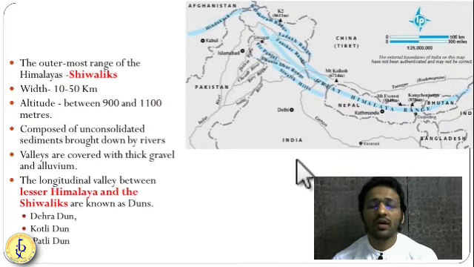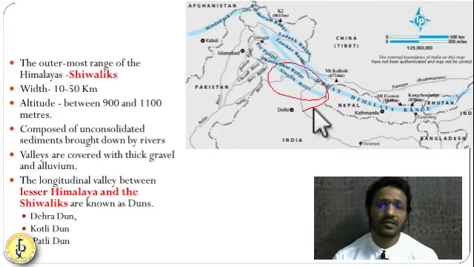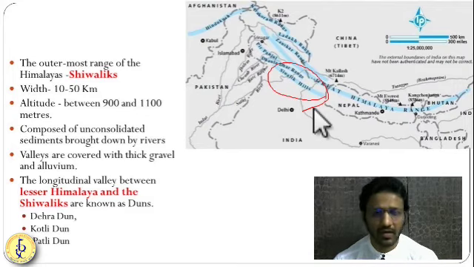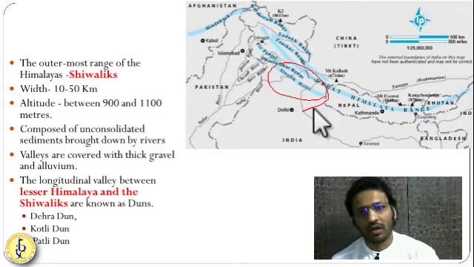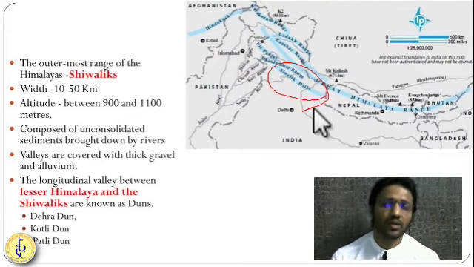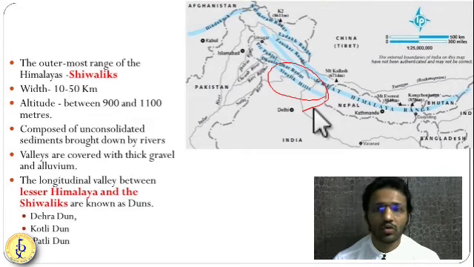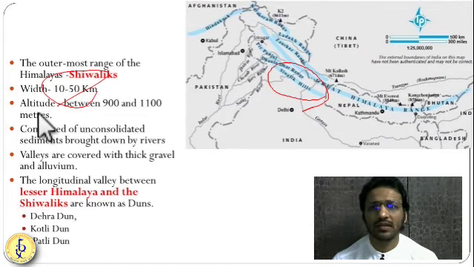Now next to that are the Shivalik hills. Shivaliks are actually made up of more sedimentary rocks. It is more sedimentary than the rest of the Himalayas, the Greater or Lesser Himalaya. It is the third range. It is the smallest range, width-wise as well as length-wise. The Shivalik width is very small, 10 to 50 kilometers, and the altitude is again lesser than the Lesser Himalayas, up to 1,100 meters.